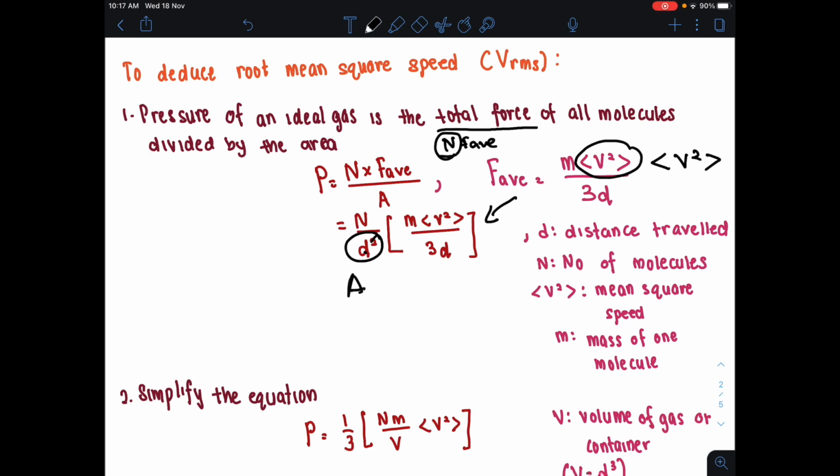Mean square speed divided by 3D. Okay, so D adalah distance travelled by the molecule. So the distance travelled by the molecule dia ke kiri ke kanan. So kita darabkan dia distance travel. N, capital N is the number of molecule. This symbol here is the mean square speed, and m kecil adalah mass of one molecule.